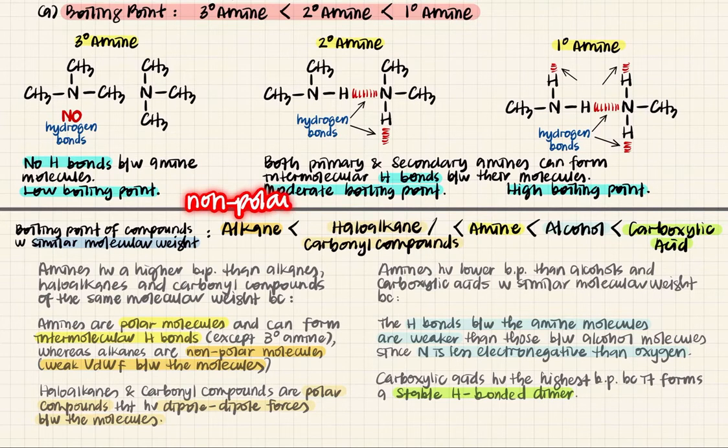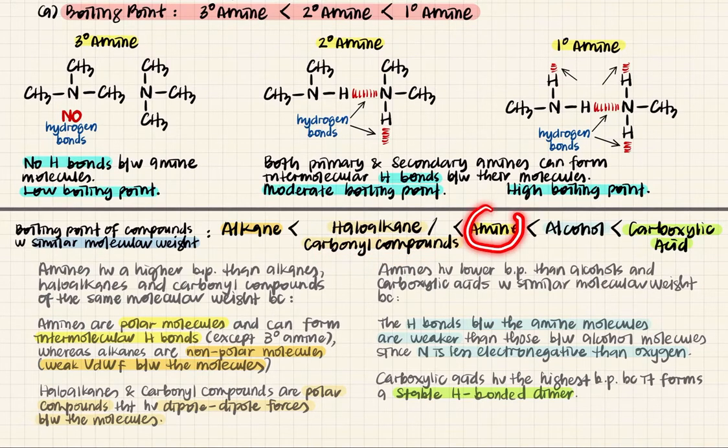Since it is a non-polar molecule, it will have only van der Waals forces. Haloalkane and carbonyl compounds, okay, they are polar molecules. So since they are polar molecules, they can have dipole forces, which is stronger than van der Waals forces.